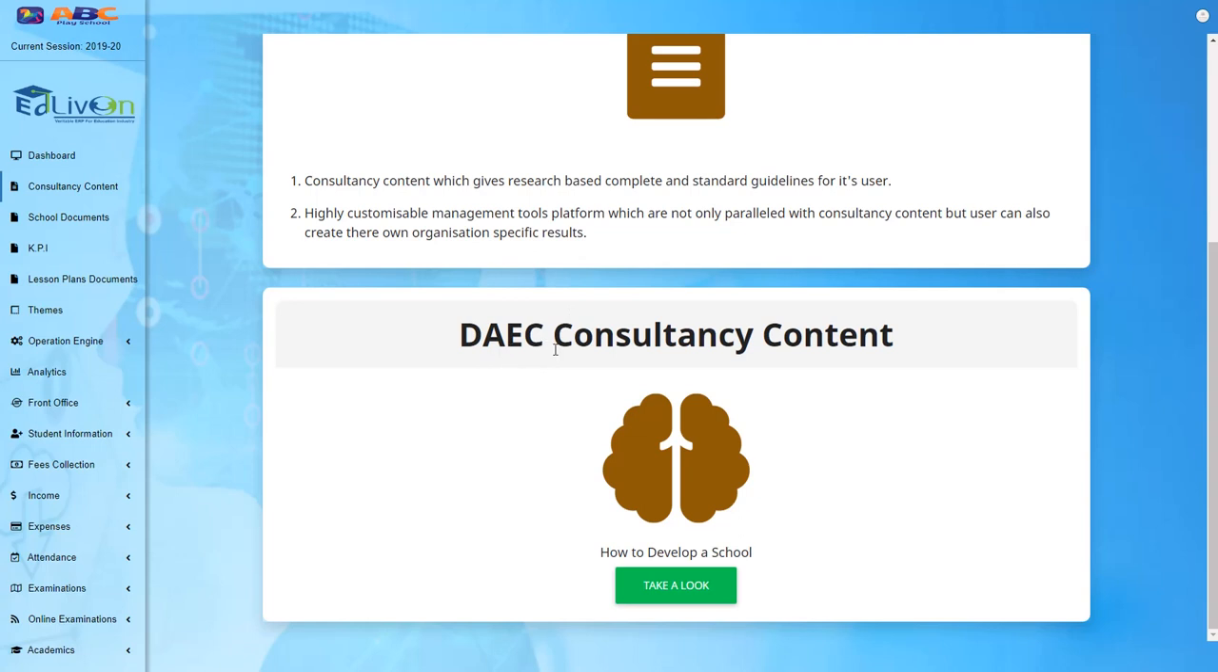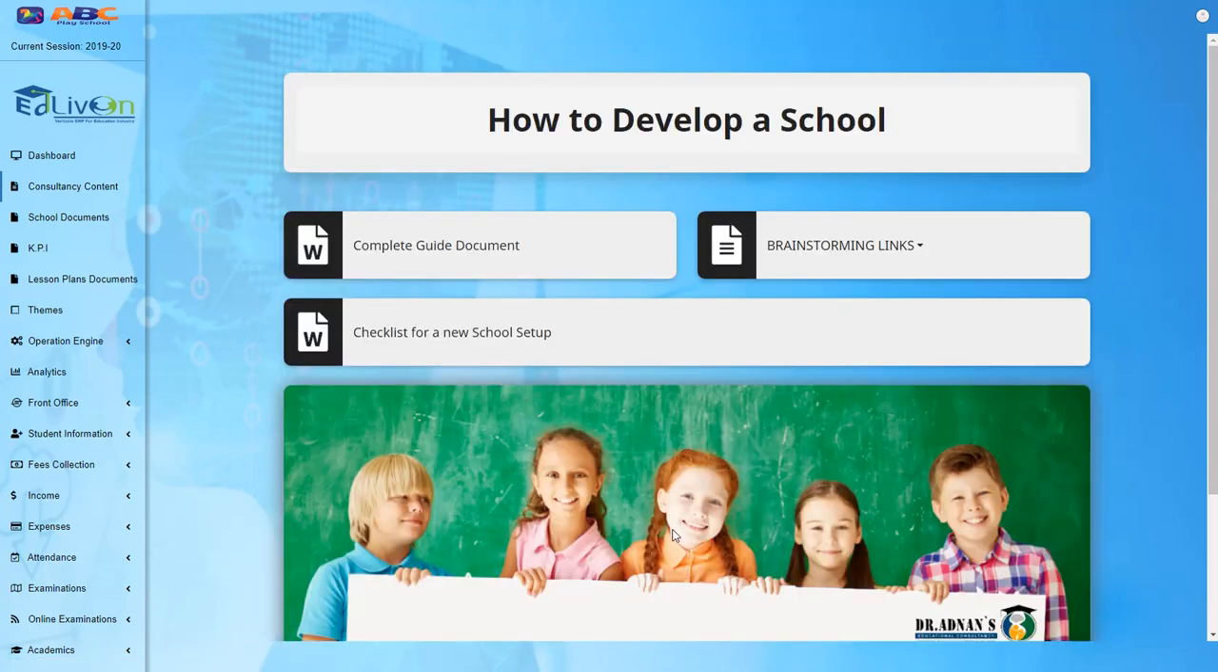DAEC, Dr. Adnan's Education Consultancy, is a backup team, a consultancy firm which provides complete backup to develop Adlibon. How to develop a school? DAEC gives research-based content. Take a look. We go inside, and here are 2 important buttons. The complete guide document gives complete guidelines to the stakeholder regarding how to develop a school or how to start a school. The very important thing you are looking at is that these 2 buttons indicate that the files are in Word file format.